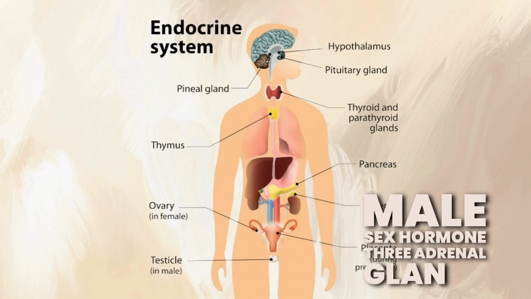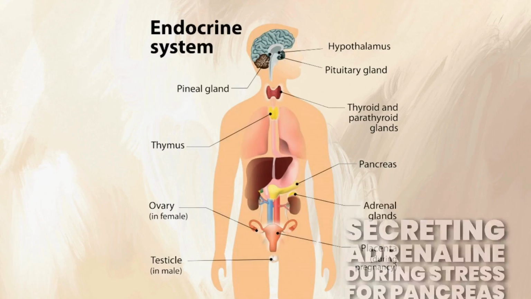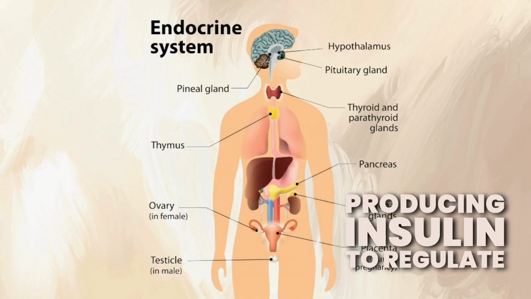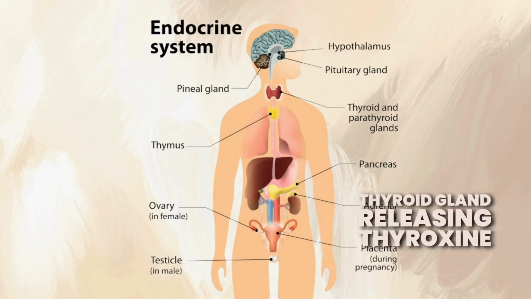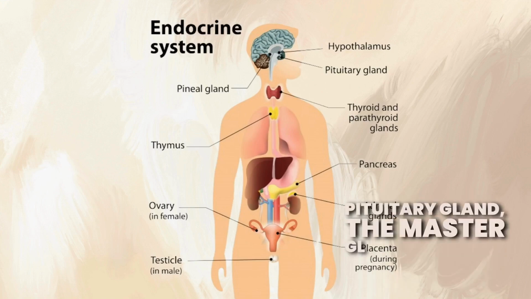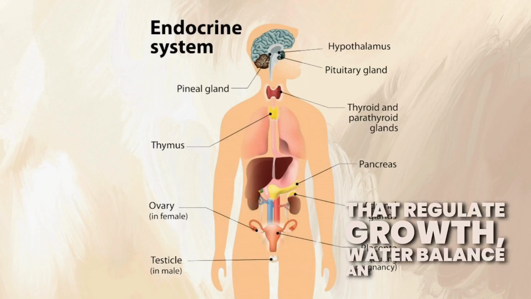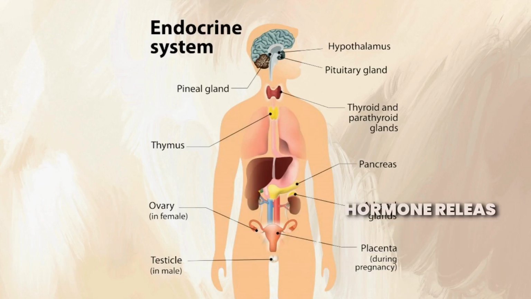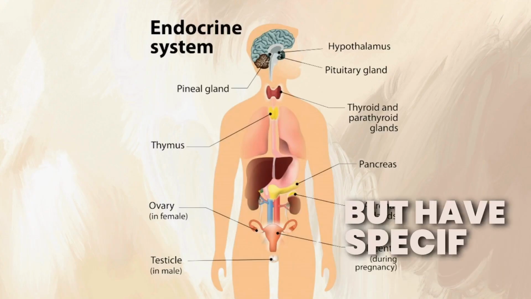3. Adrenal glands secreting adrenaline during stress. 4. Pancreas producing insulin to regulate blood sugar. 5. Thyroid gland releasing thyroxine affecting growth. 6. Pituitary gland, the master gland, producing hormones that regulate growth, water balance, and other glands' hormone release. Hormones are needed in small quantities but have specific vital roles.